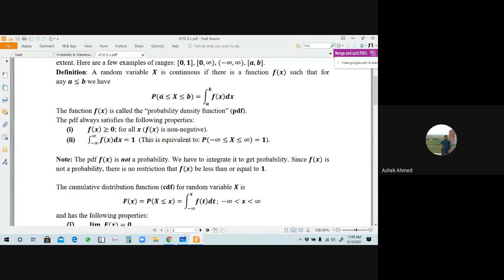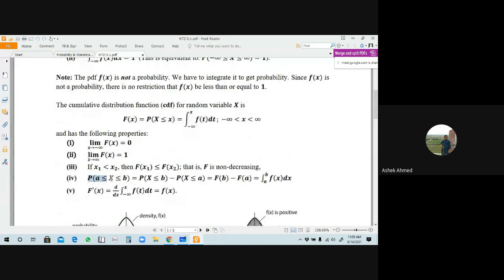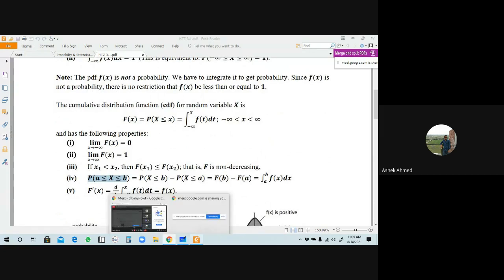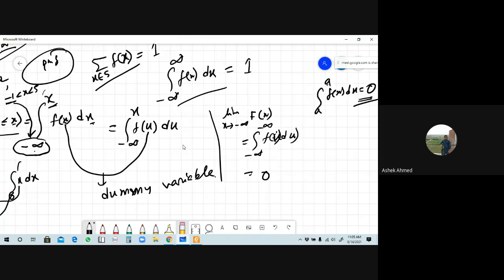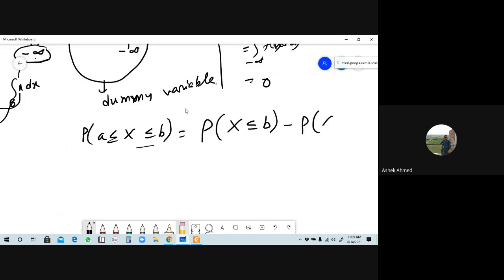In the fourth condition, we know that the properties of the PDF f of x from a to b, that is the result is this. Okay, from here we can say that this will be the property of a is less than or equal to capital X less than or equal to b. That is written as probability of capital X less than or equal to b, upper limit, minus probability of capital X less than or equal to a, lower limit.